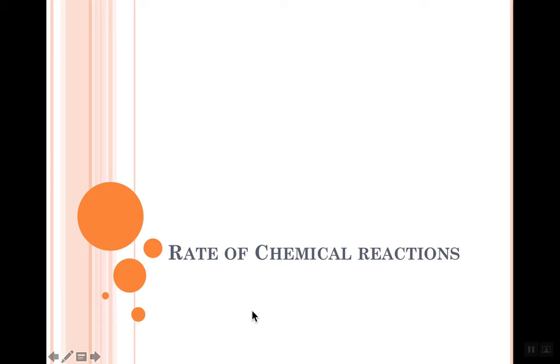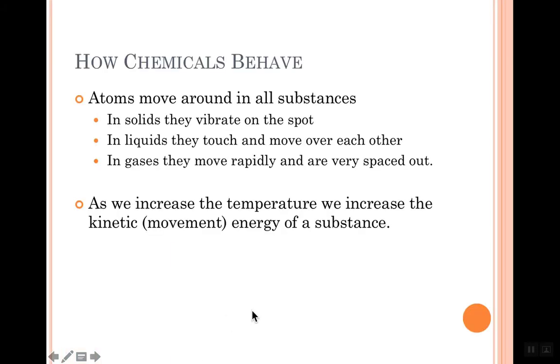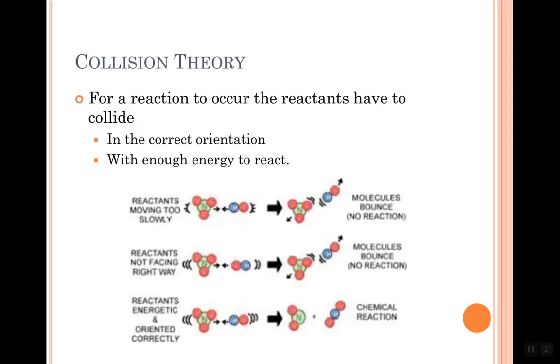There are a number of ways that we can manipulate that rate, but first we've got to think about how chemicals are actually behaving. So remember that atoms move. In a solid, they just vibrate on the spot. In a liquid, they move around and they touch each other. And in gases, they're moving really rapidly and are spaced out. And as we're increasing the temperature, we're increasing the kinetic energy of that substance.